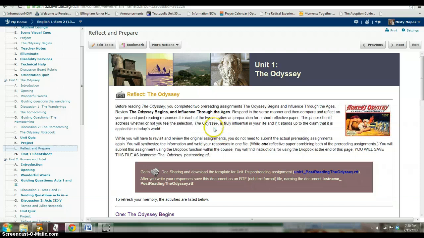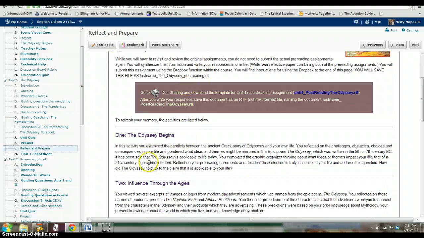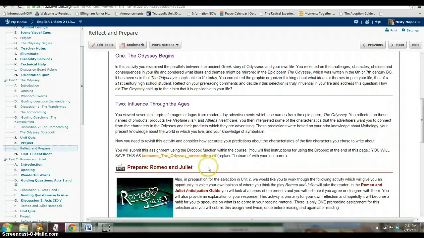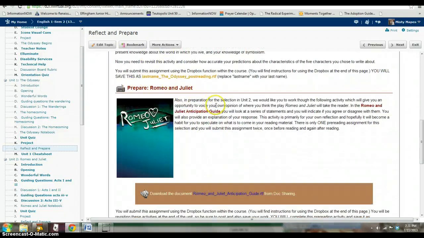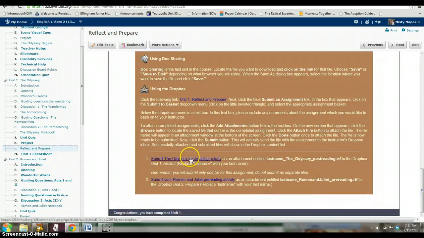The Reflect and Prepare tells you to go back, look at the Odyssey pre-reading assignment again, and then reflect on what you learned from it. It asks a very specific question that you will write a short essay to, and it tells you how to do that here. In addition to that, you will do a prepare assignment, a pre-reading assignment, which is the Romeo and Juliet Anticipation Guide, where you can download the document here, and you'll answer the questions and you'll upload it to the Dropbox as well. So at the bottom of this page you can see you'll have 2 submissions. You'll have your post-reading activity for the Odyssey, and then you'll have your pre-reading activity for Romeo and Juliet.